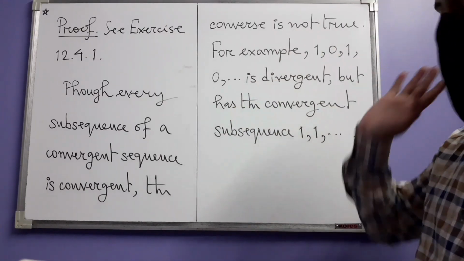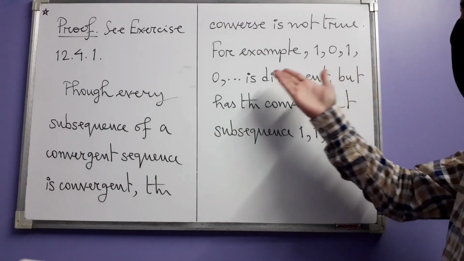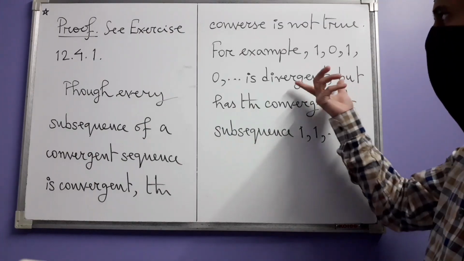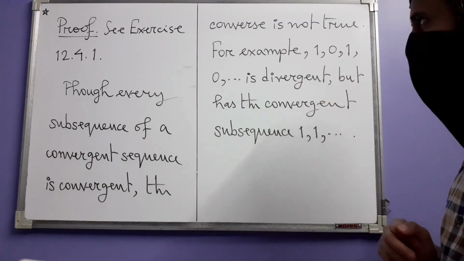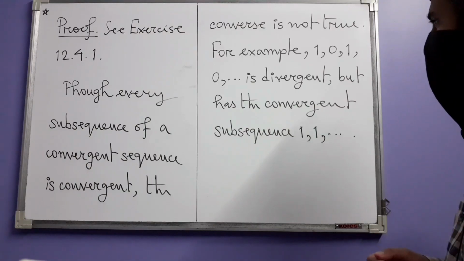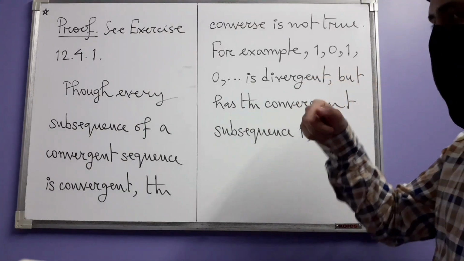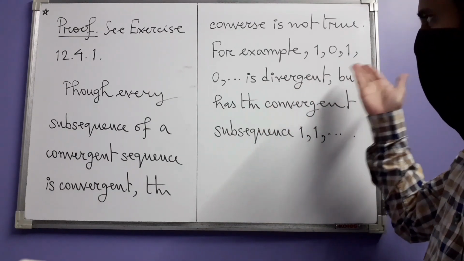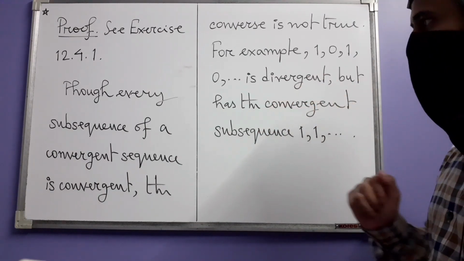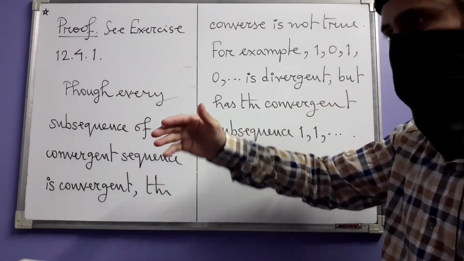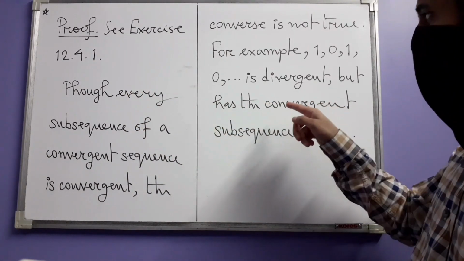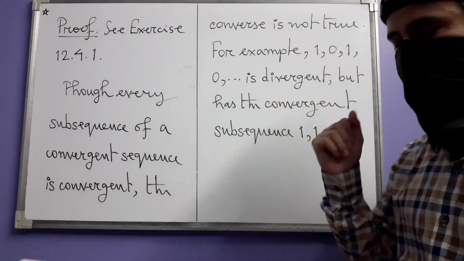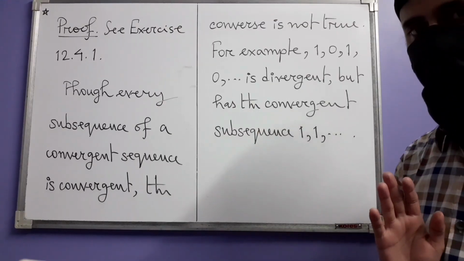But the converse of this is not true. For example, you consider this alternating sequence which is divergent. Why is it divergent? Because it's not even a Cauchy sequence. You try to see why that is the case. But in spite of being divergent, it has this convergent subsequence, and there is another one consisting of only the zeros. So for a convergent sequence, all subsequences are convergent. But if in a sequence you have a convergent subsequence, then that does not say that the sequence has to be convergent. This is a counter example to this converse.